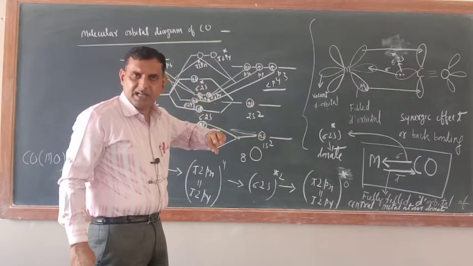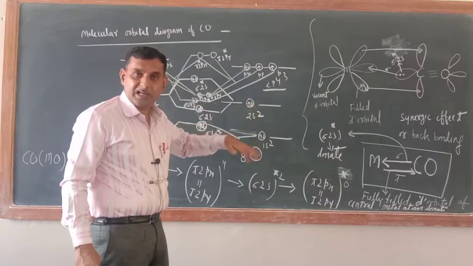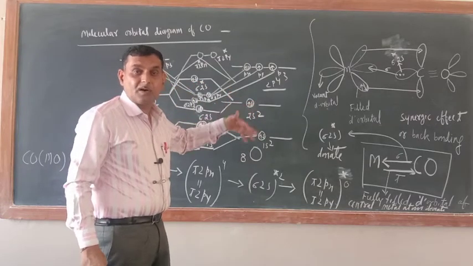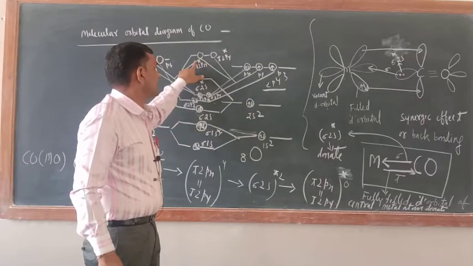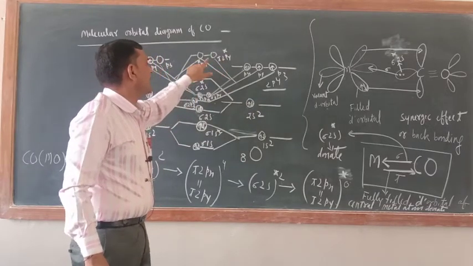The central metal atom's filled d orbitals will give their electrons to carbon monoxide, this one, pi 2px anti-bonding and pi 2py anti-bonding orbitals.